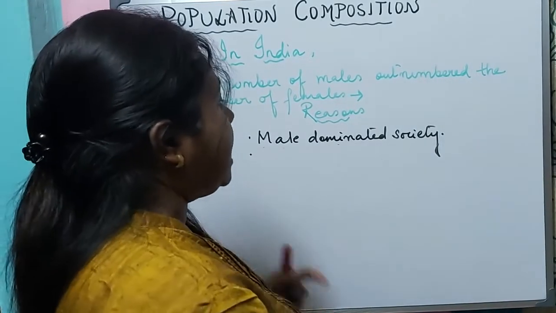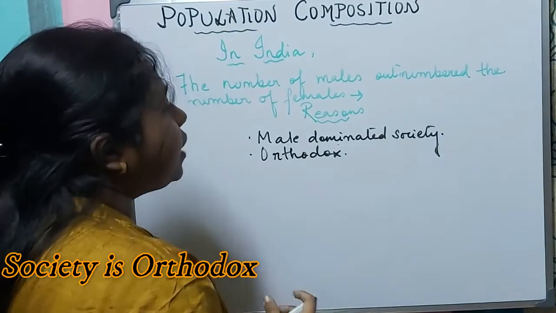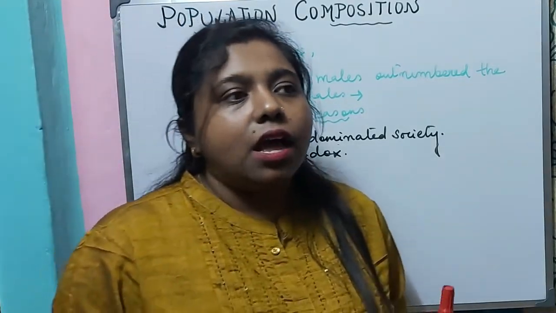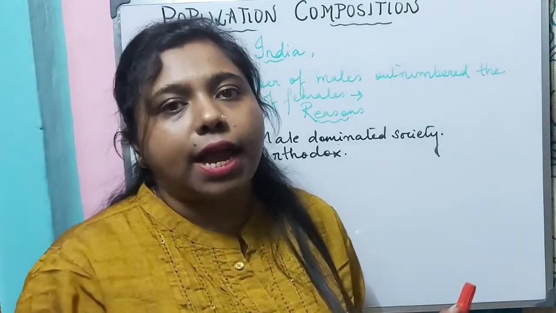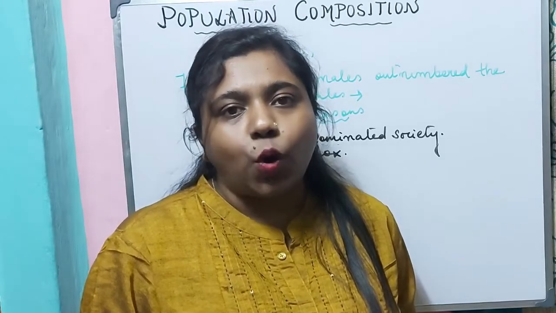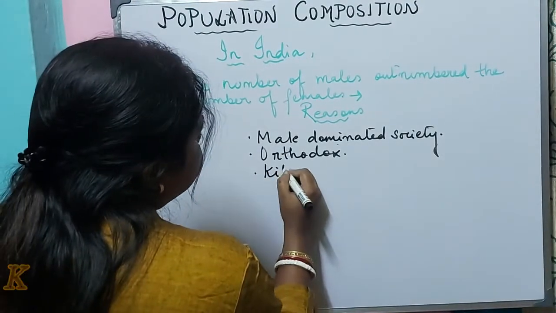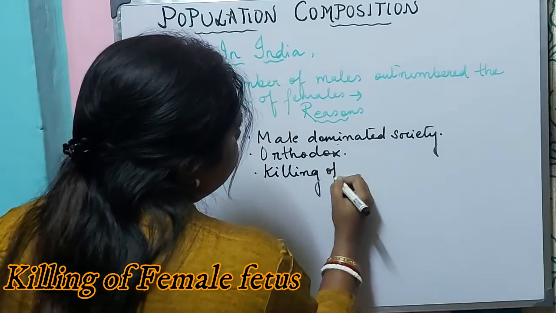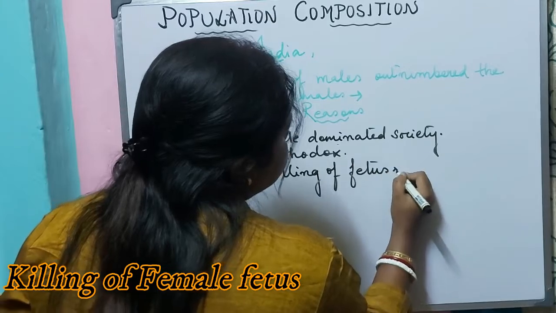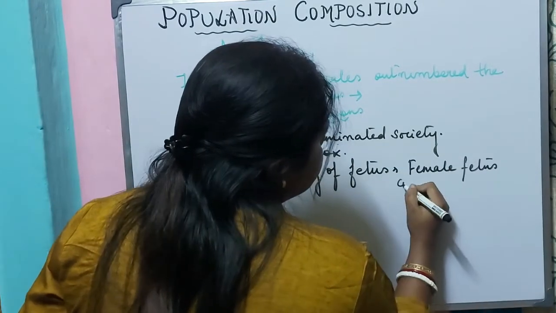Here, the society is orthodox and there is a great demand for male children. Like, there has to be a male child in the family. If there will be only a girl child, the daughter-in-law will not be allowed to stay at their home because they need an heir. They need a male child in that family. So we will see that most of the time killing of the female fetus is very common in India.